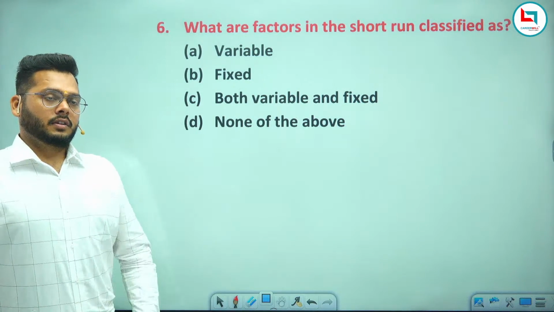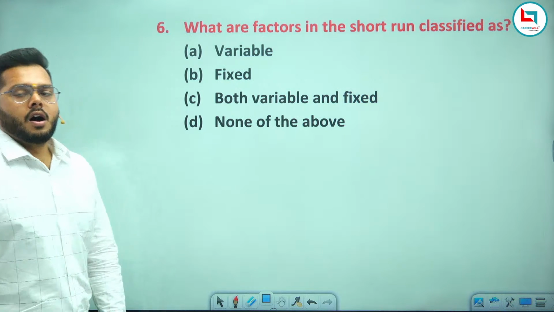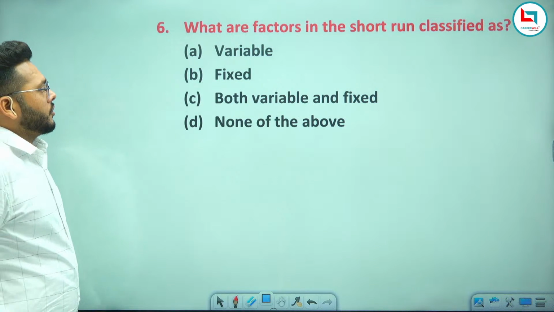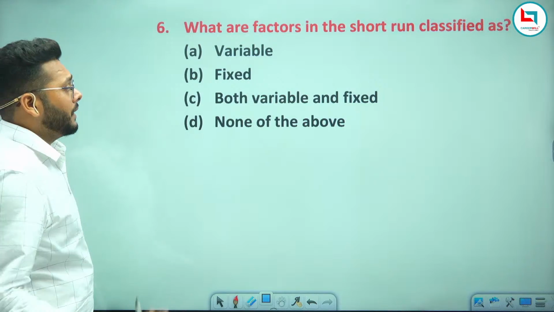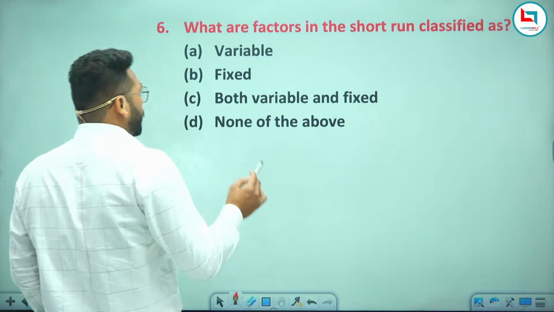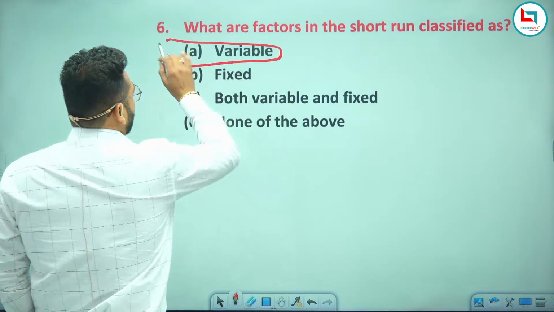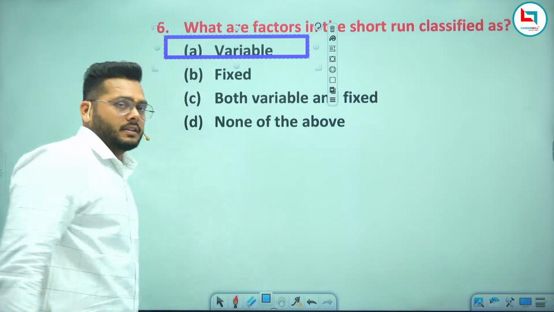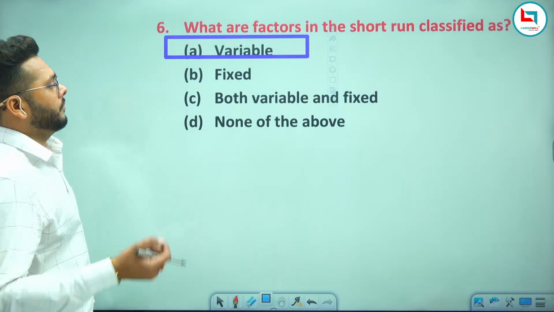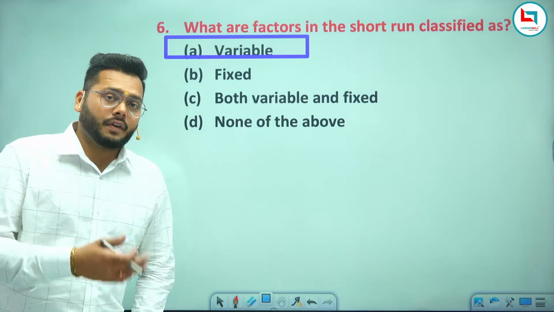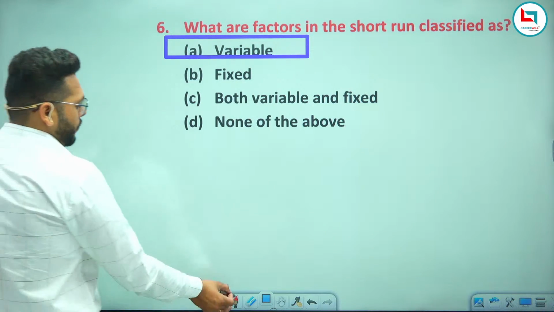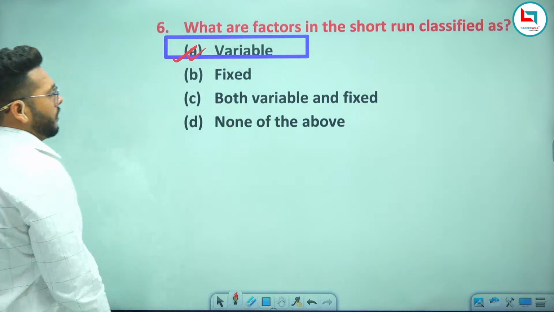Answer fast. You use both variable and fixed factors, but indirectly, if we say, you use the variable factor more in short run type of business. This variable factor is actually classified to the short run type of business. Clear? So this will be your right answer.